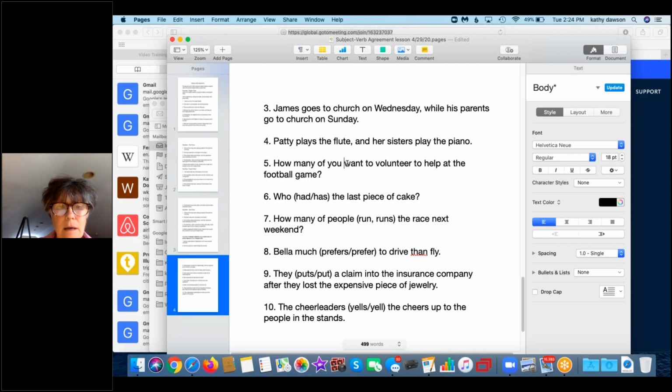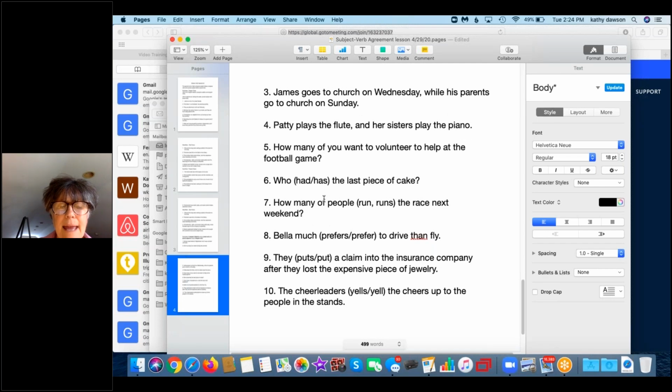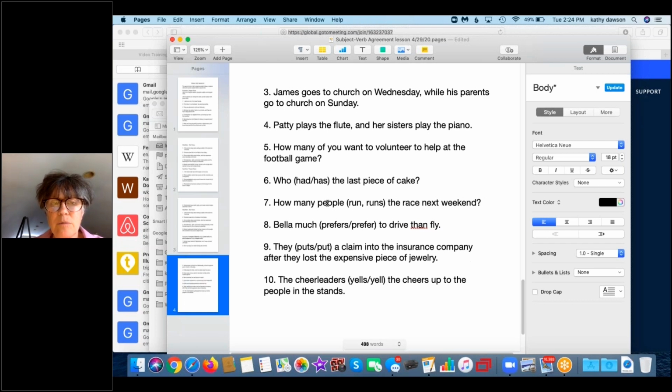Okay. Number 6, who had or has the last piece of cake? That one is kind of a trick question. You can use either one of those, okay? Either past or present. So I'm leaving that the way it is. Number 7, how many people run or runs the race next weekend? How many people run the race next weekend? Okay, because it's people, more than one. So it's a singular verb.